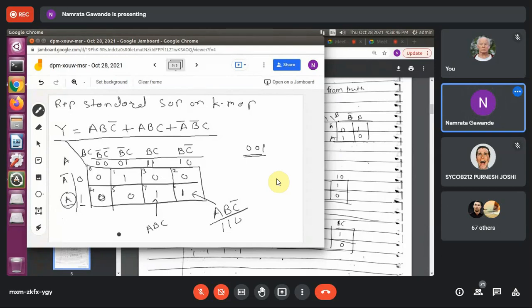Fine. So whatever the terms are present over here, simply you have to put 1 in the respective cell. Have you understood this point? Is there any doubt in this particular part? Then only we'll proceed for the next part, for the 4 variable K-map. Have you understood this part? Why we have written in the respective cell 1 and why we have written in the respective cell 0?